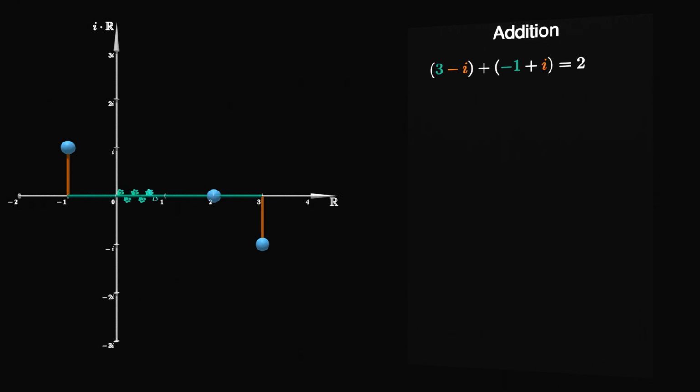Notice how the first 2 steps just lead to the point 3 minus i. We could have taken a shortcut by drawing an arrow from the origin to this point. The last 2 steps can be simplified by drawing an arrow from the origin to -1 plus i, and sliding its tail to the tip of the first arrow.